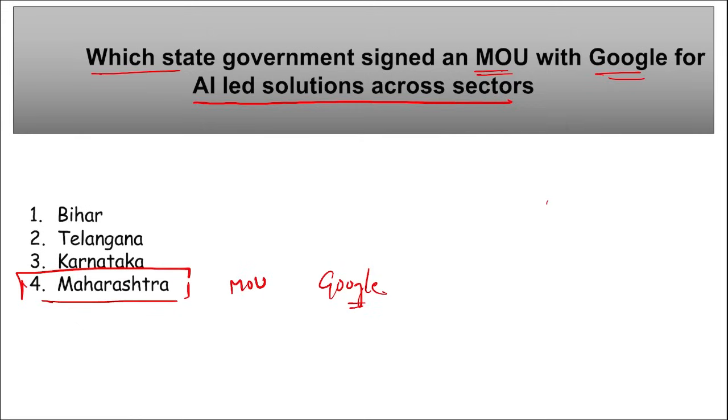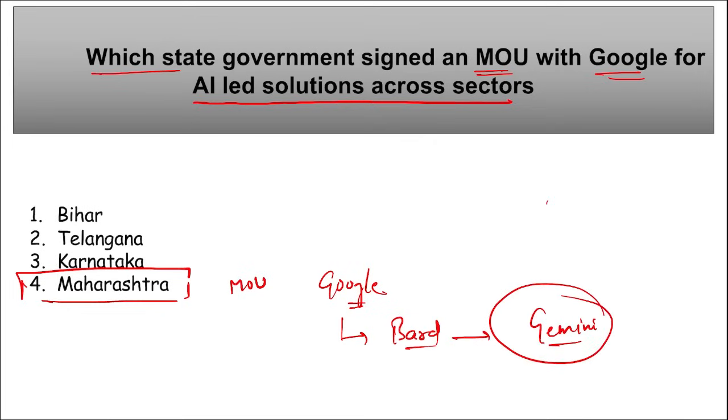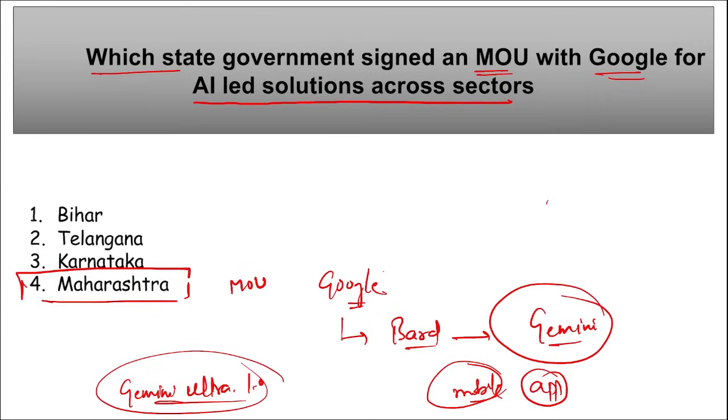If you remember recently, Google has also renamed Bard to Gemini, right? Their chatbot Bard was renamed as Gemini, and they have launched the Gemini Advanced version, and also a Gemini application, that is a mobile application for Gemini, was also launched recently. And they have also launched Gemini Ultra 1.0. So these are the versions of it, right? If we talk about Google, who is the chief executive officer here? Sundar Pichai. Where is the headquarter of Google? It is in California, USA, and it was established in 1998.